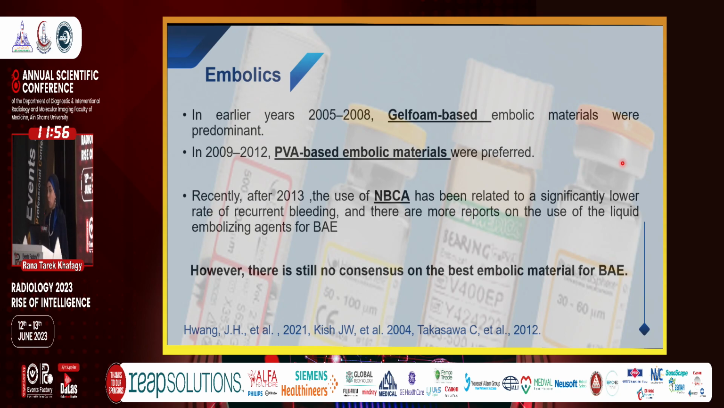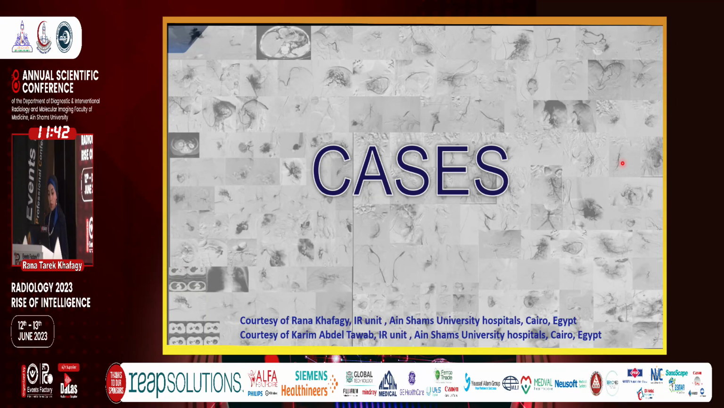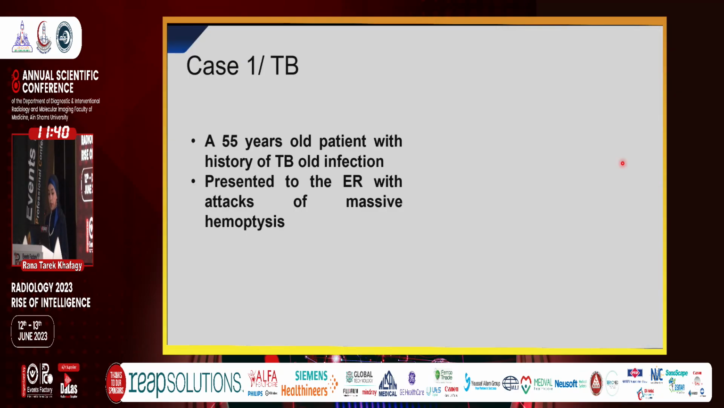However, there is still no consensus on the best embolic material for bronchial artery embolization, and in my institute, of course, at the IR unit at Ain Shams University Hospitals, we still prefer using PVA particles of size 300 to 500 micron. So I will start with the cases.